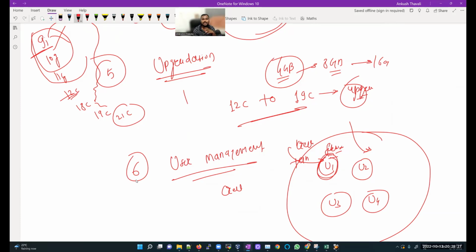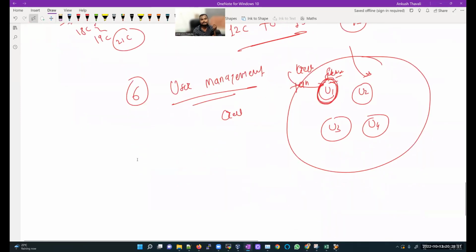In user management we have a lot of things, we will see them one by one. But user management means basically you are going to create a user, and to this user you are going to provide privileges so that you are restricting this user from selecting other tables. So as a DBA we should know how to do user management.